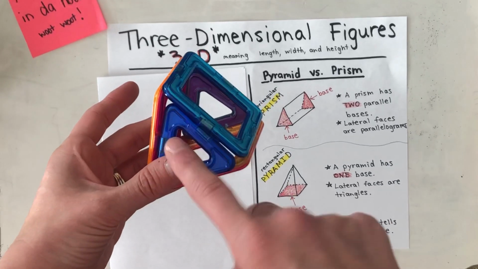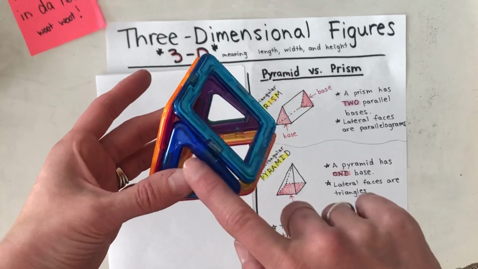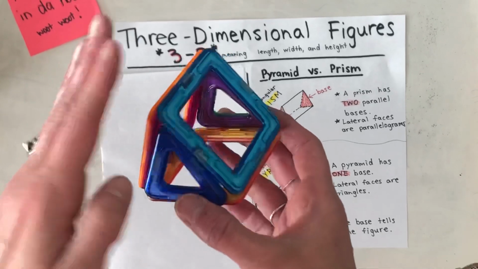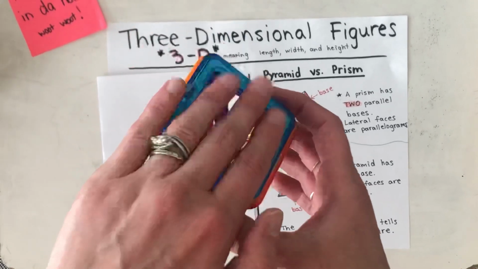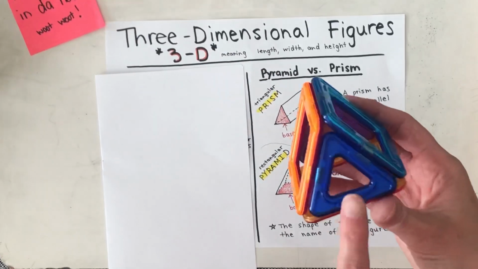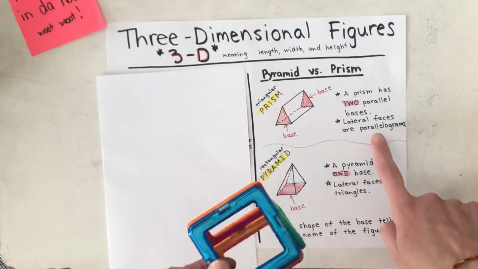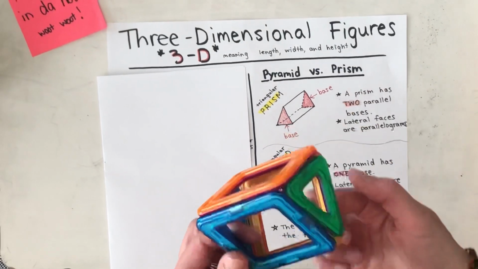Here are the two identical bases, and they're parallel. My lateral faces are all of the other faces other than the bases. So we have base, base, and then all of these parallelograms are called the lateral faces.